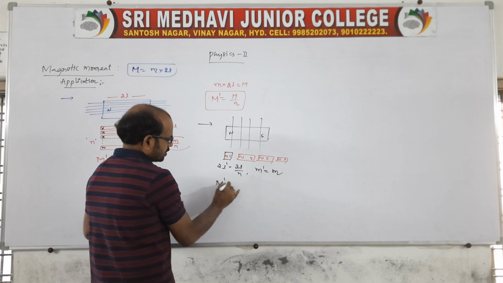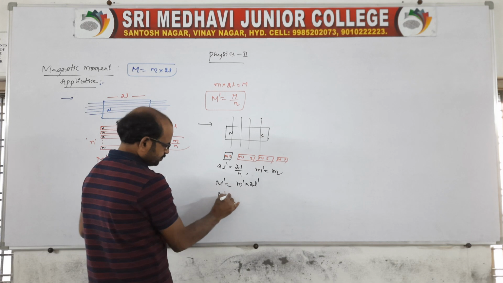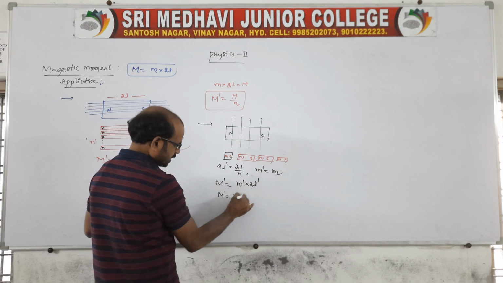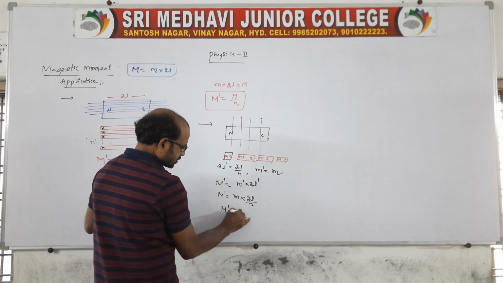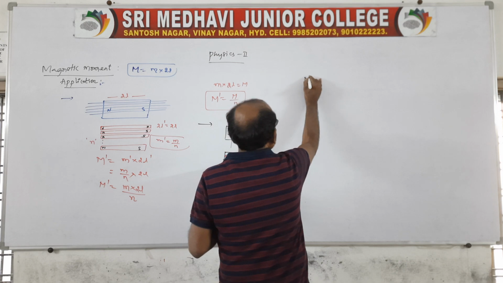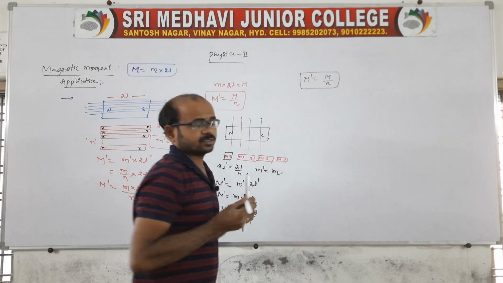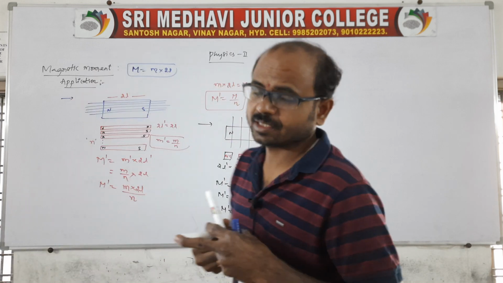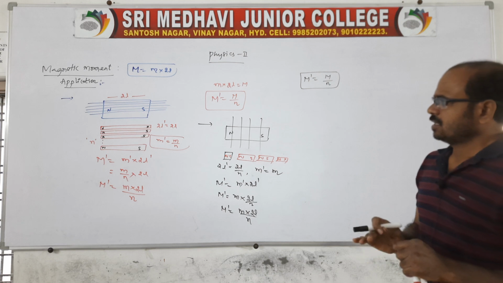The new magnetic moment will be small m dash into 2l dash. Small m dash is nothing but m, and 2l dash is nothing but 2l by n. So the new magnetic moment capital M dash is equal to capital M by n. This is the new magnetic moment. So the magnetic moment is the same, whichever way you break or cut the magnet.